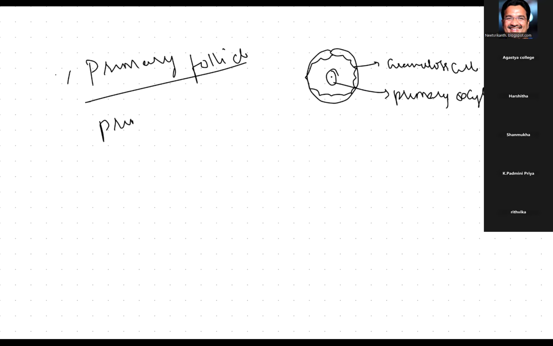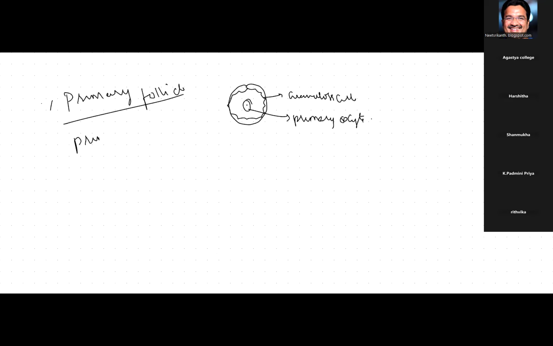Meiosis 1, prophase 1. Where do you see this? In the ovary. Till what time can you see this? This is very important. This all happens at the time of birth. In the ovary, we'll find primary follicles only.